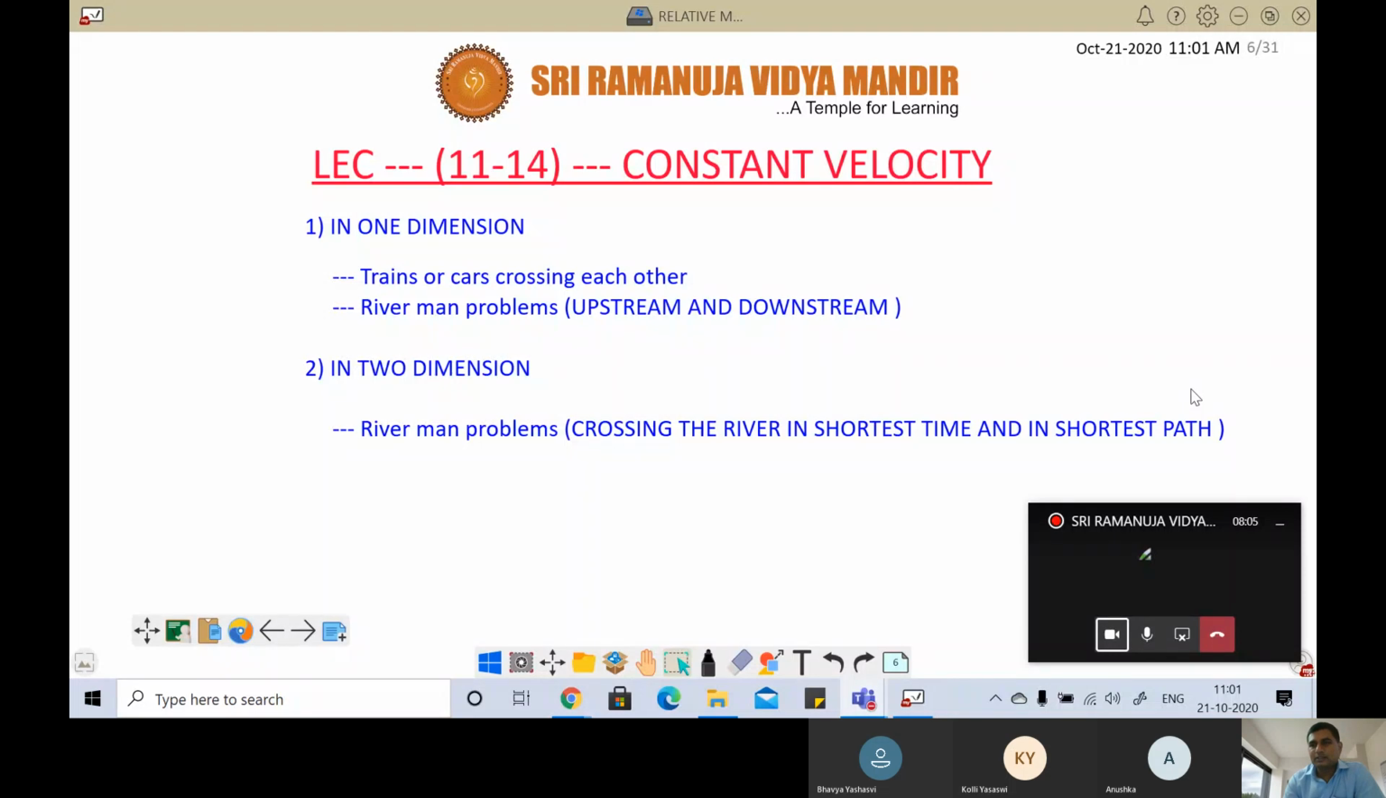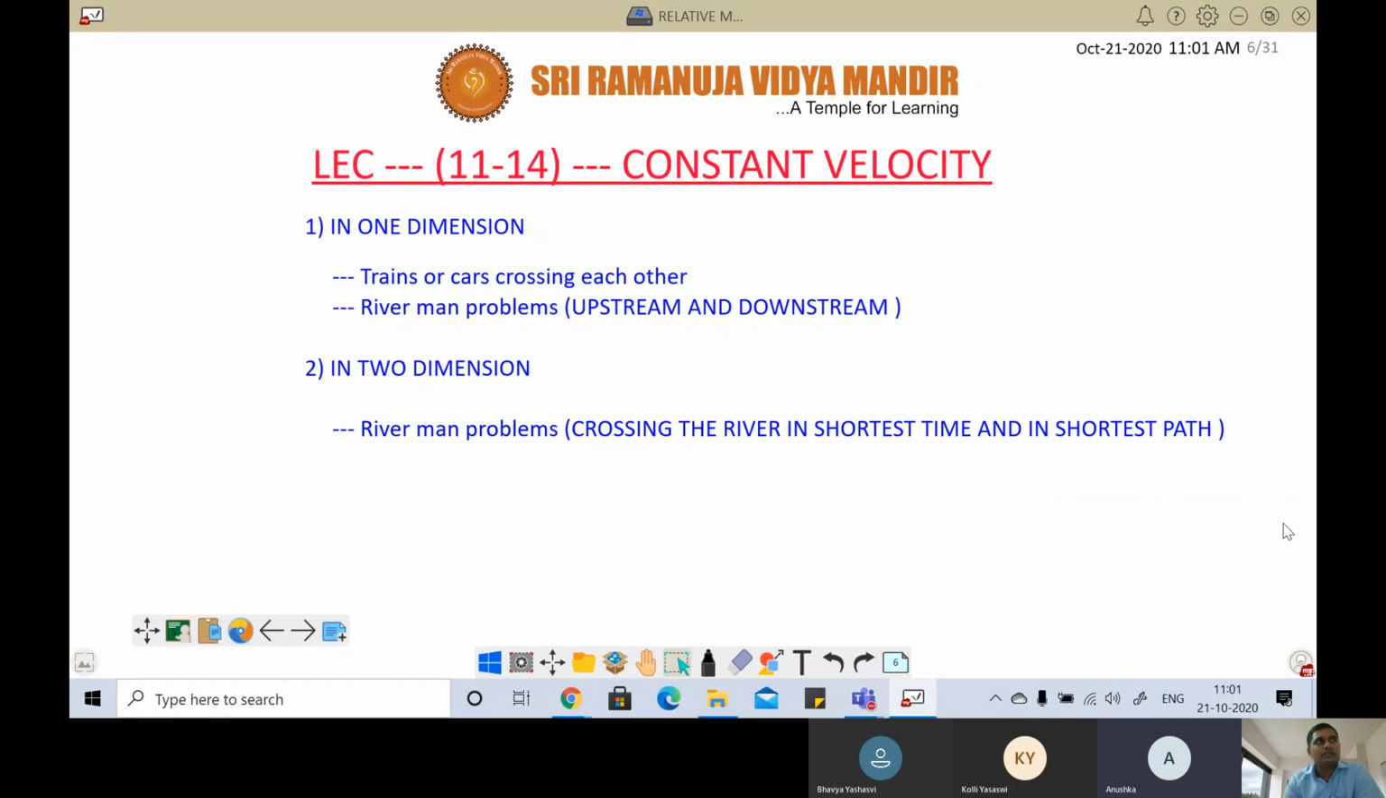Crossing the river in the shortest time. Anushka? Sir, T is equal to D by V sine theta. Correct. Now, what is theta for crossing the river in minimum time? 90 degrees, sir. Correct. So, therefore, T minimum is equal to D by V.